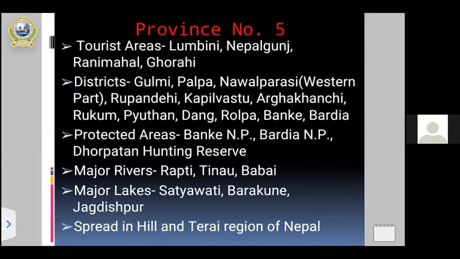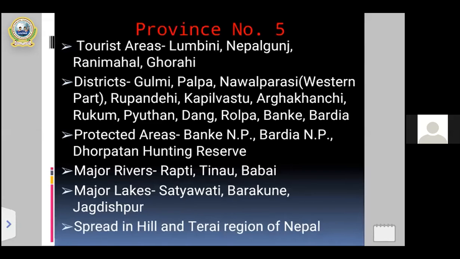Tourist areas means places to attract tourists or to develop the tourism sector in the context of Nepal. Now, what are the major places for the attraction of tourists? Here you can see on the screen in the first point, tourist areas like Lumbini, Nepalganj, Rani Mahal, and Gorai are some of the attractive places to increase the number of tourists in province number 5.